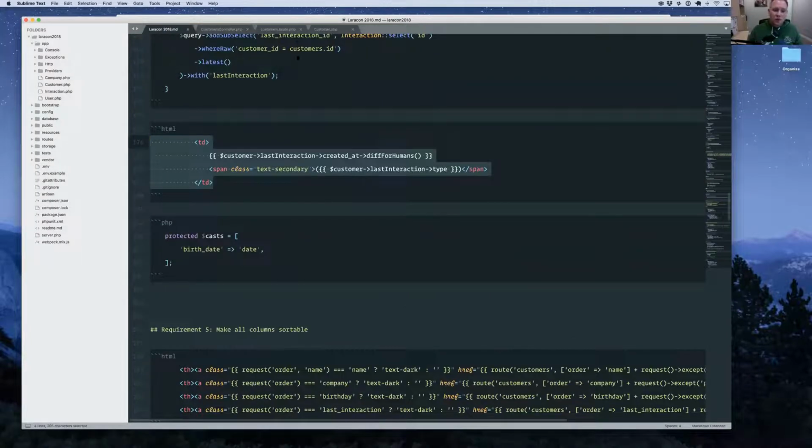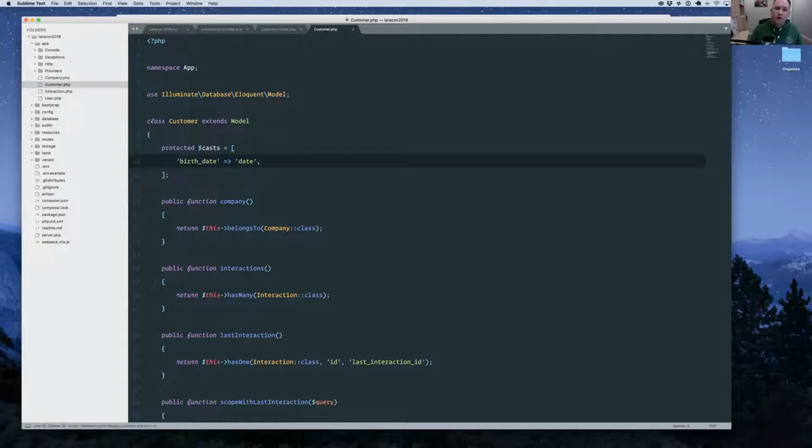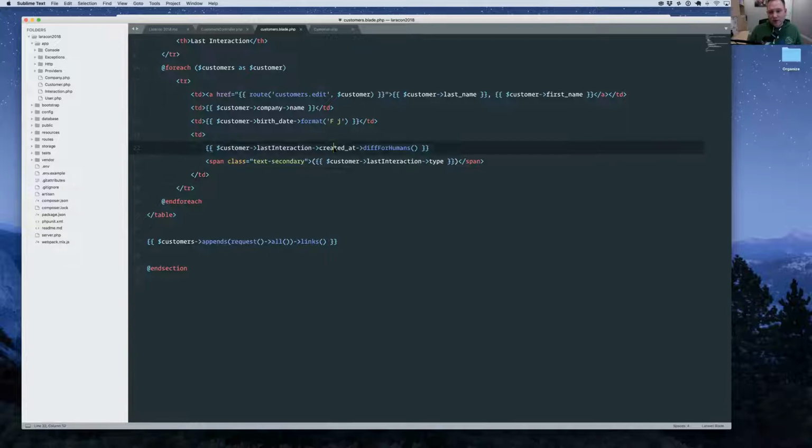Oh yeah, so now that we've moved this to an actual relationship, up here, we can get rid of this last interaction date cast because we're no longer using that on the actual customer model. So we can just reload and that all works. And that works because the created at is an actual predefined Eloquent date that's converted to Carbon for us automatically.